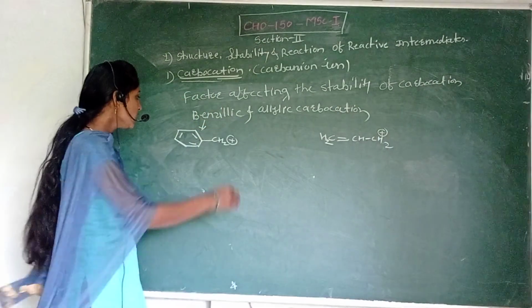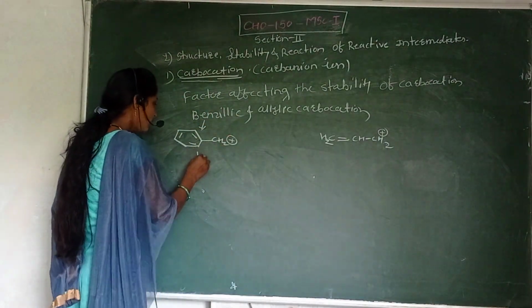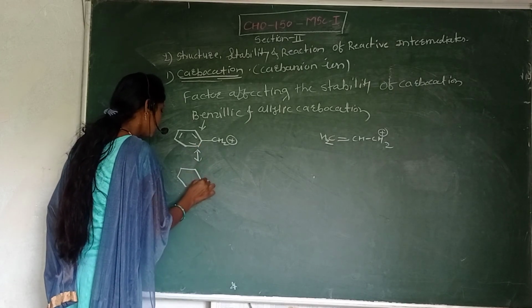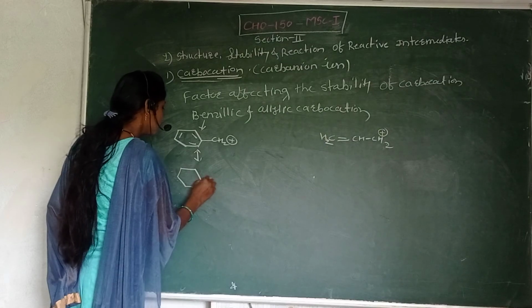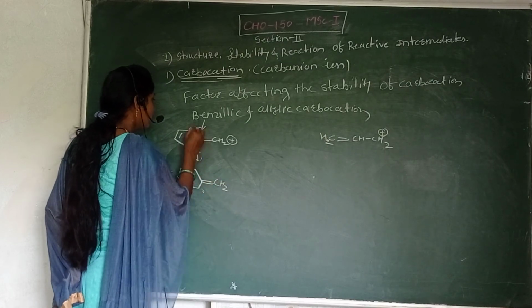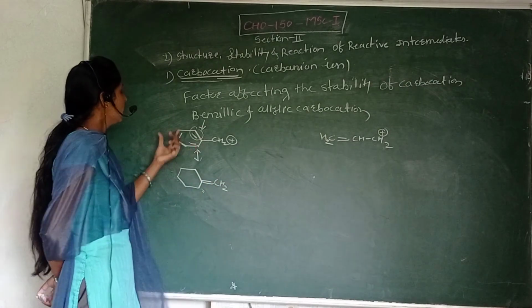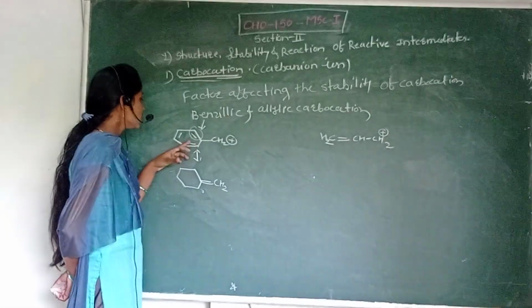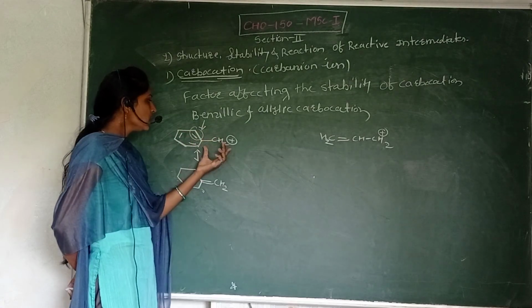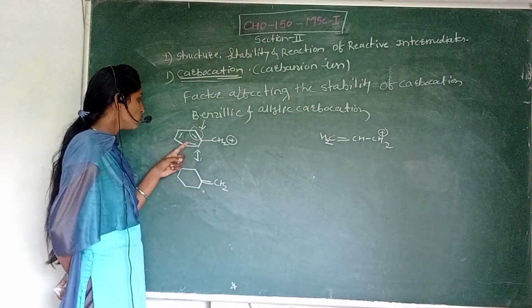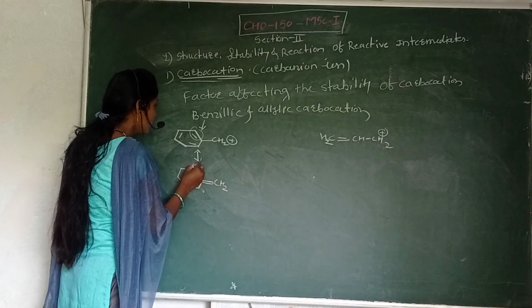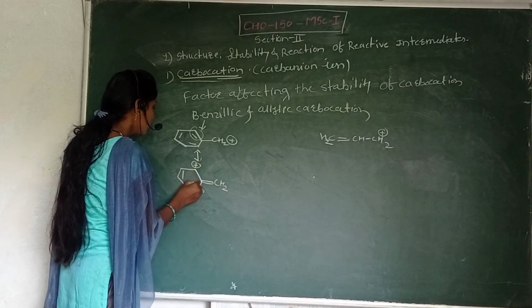So in the benzylic carbocation, see here, it has resonating structures. This pi bond has resonance. The bond shifts here, shifts here, shifts here. This benzylic carbocation can be in resonance, so this bond can shift, forming the carbocation at a new position.